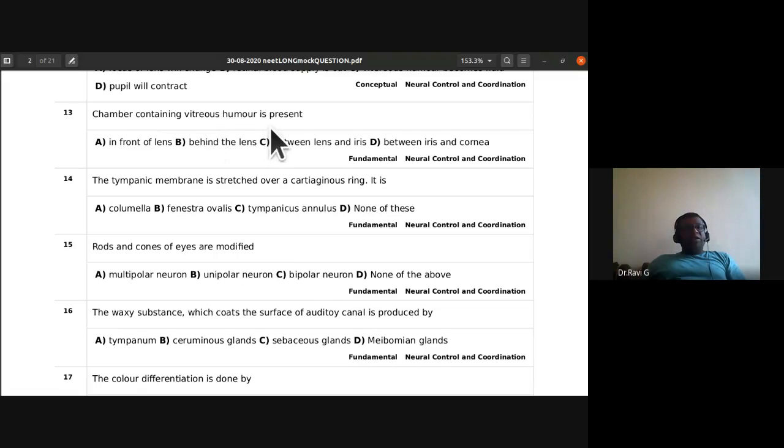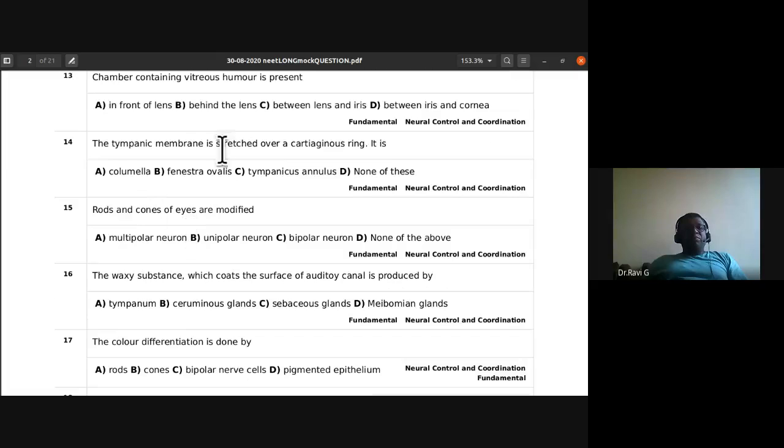So chamber containing vitreous humor is present A, in front of lens, B, behind the lens, C, between lens and iris, D, between iris and cornea. So what is the answer for it? Behind. Vitreous humor is present behind the lens. So that is the answer for it. The chamber containing vitreous humor is present behind the lens.